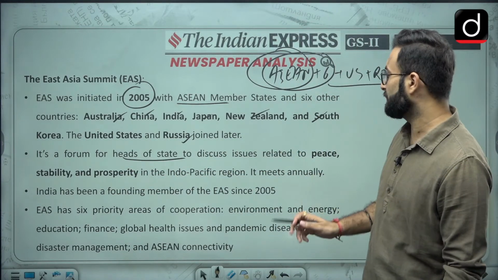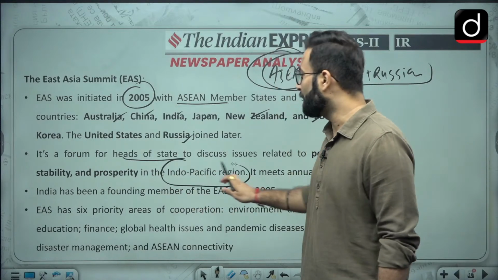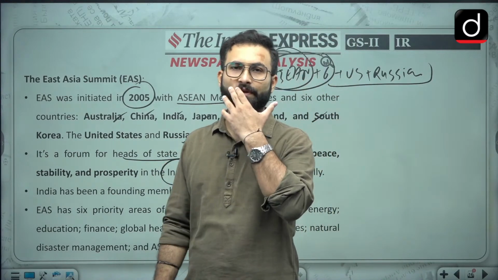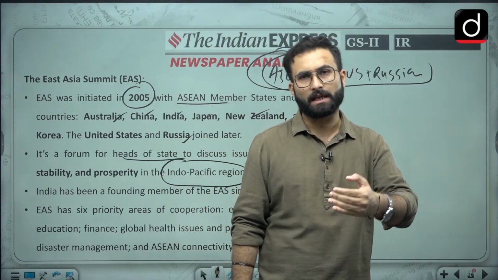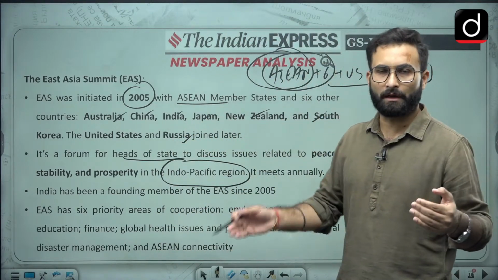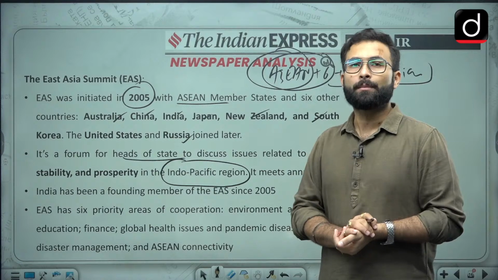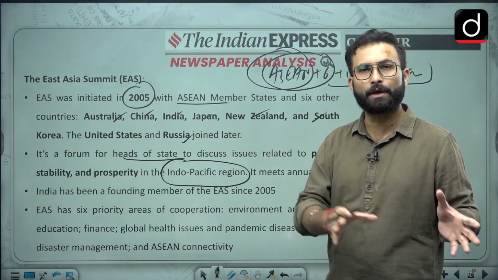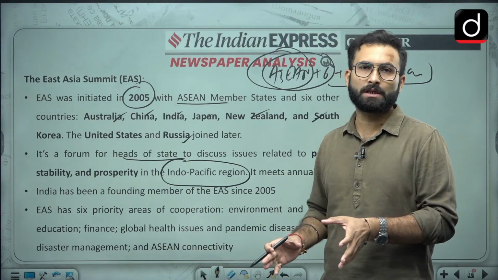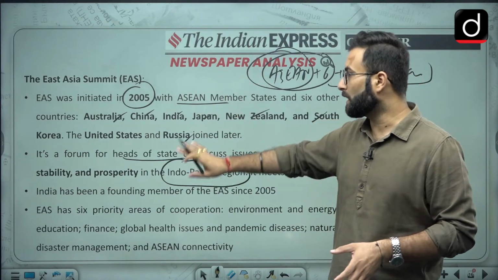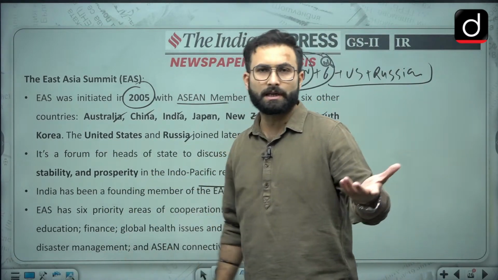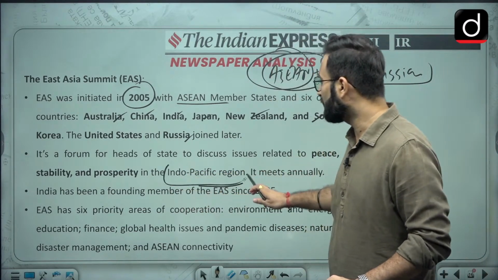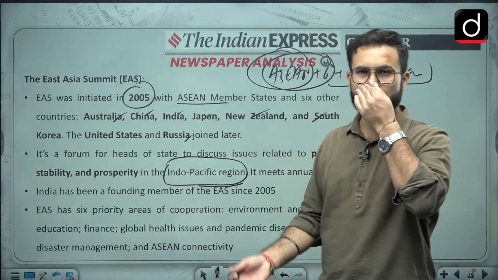and prosperity in the Indo-Pacific region. Now see, they are talking about the Indo-Pacific region, and Indo-Pacific has 2 different connotations. When we talk about the Indo-Pacific, we are saying that this is the Indian Ocean region and some part of the Pacific, this side. But when the USA talks about the Indo-Pacific region, they consider the whole Indo-Pacific along with the Indian Ocean till the coast of Africa. That is the idea of the USA, because of their own strategic interest. The concept of Indo-Pacific actually started from the terms in US diplomacy only.